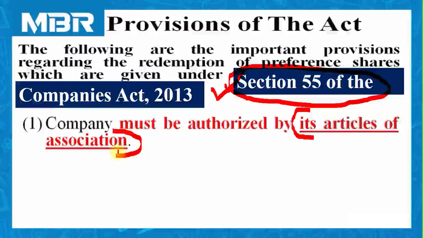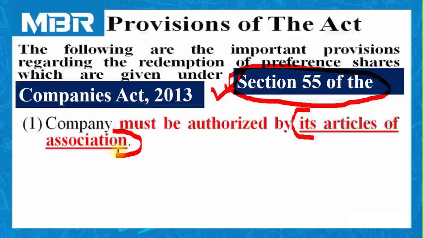Articles of association means the internal constitution of the company, one of the most important documents prepared by the company at the time of its inception, its commencement. It is clearly mentioned in section 55 of the Companies Act 2013 that the process of redemption should be authorized by its articles of association.